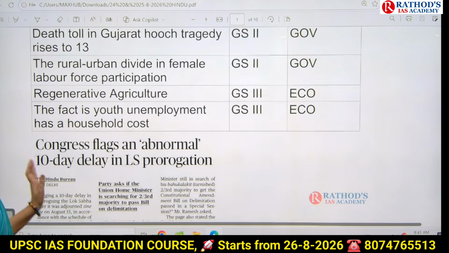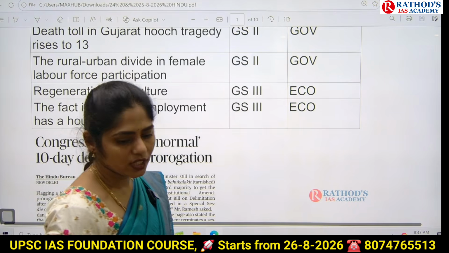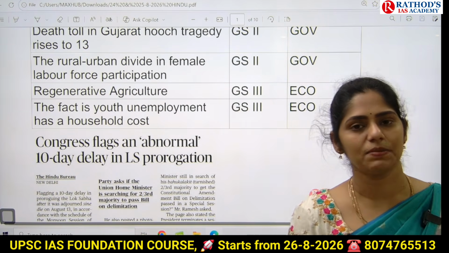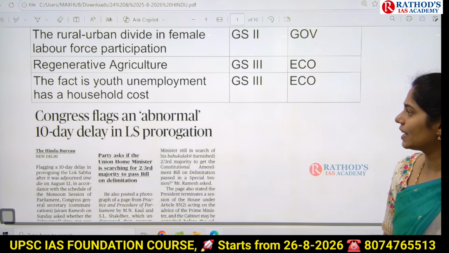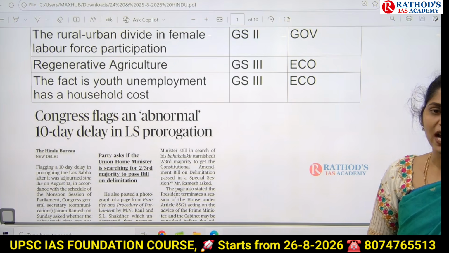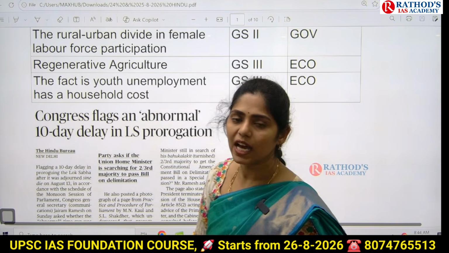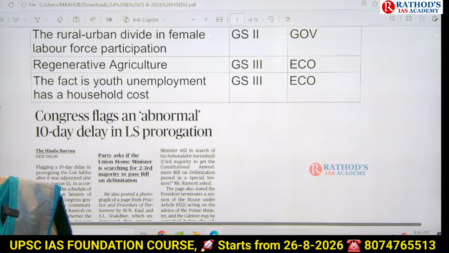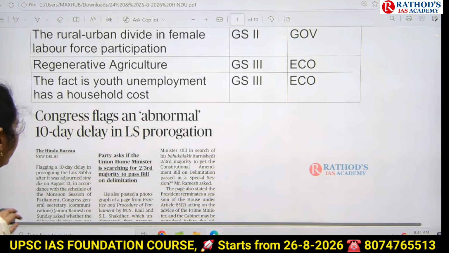And next topic is one article related to regenerative agriculture. On this, UPSC can give you a prelims-based question or a mains-based question from GS paper 3 under economy. And next topic is: the fact is youth unemployment has a household cost. This article talks about the impact of unemployment in our country and how it has an impact especially on households. So these are the topics we are now going to see in this class.